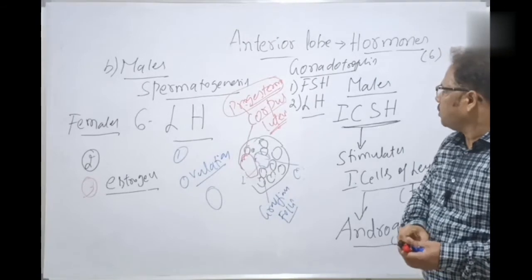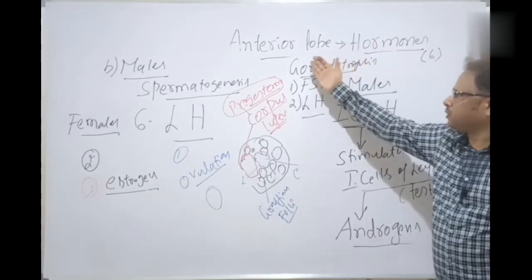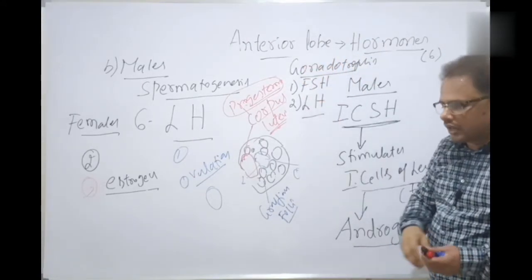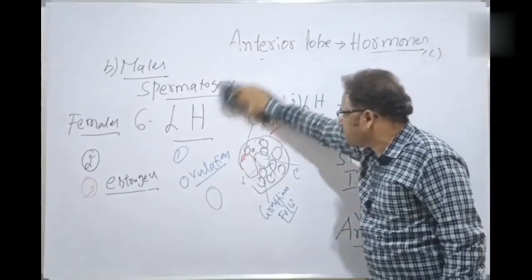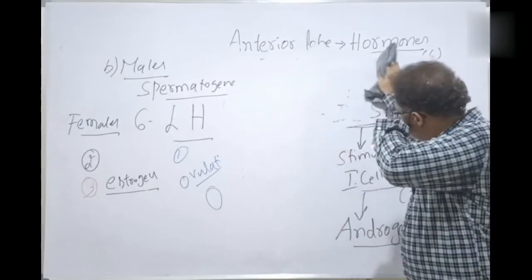They're called gonadotrophins. This is about the anterior lobe of the pituitary gland. Now let's come to the intermediate lobe or median lobe, also called pars media.